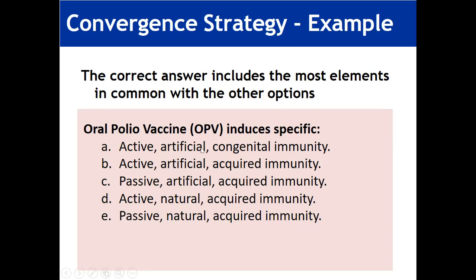So those words which are most commonly repeated will be included in the best answer. If there is a single word which is present in a single option, then that will not be part of the correct answer. Just for example, oral polio vaccine (OPV) induces specific active artificial congenital immunity, active artificial acquired immunity, passive artificial acquired immunity, active natural acquired immunity, and passive natural acquired immunity.